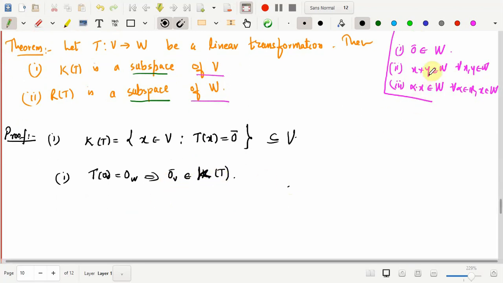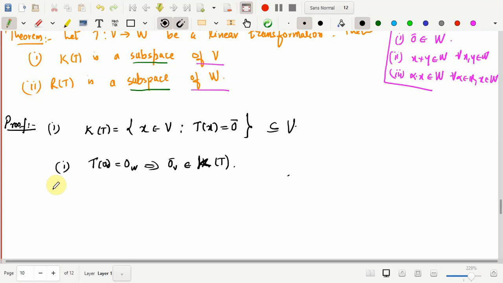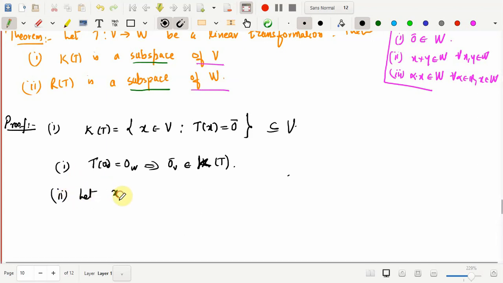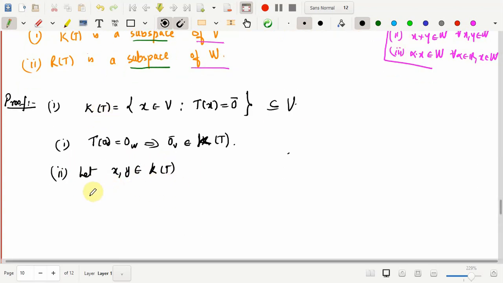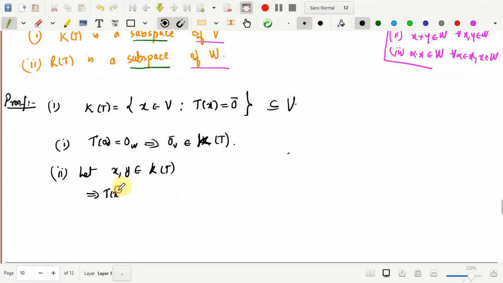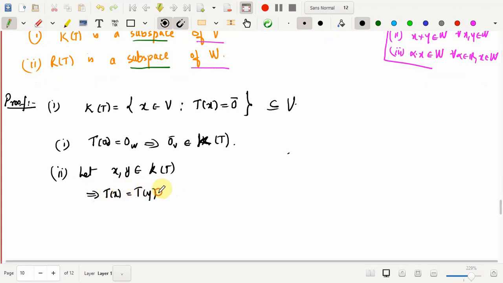So next we need to check whether for any two elements in kernel of T, their sum also belongs to kernel of T. So second, let x, y belong to W, in this case the kernel of T. By definition, this means that T of x and T of y both are 0. X and y are mapped to 0 in W.